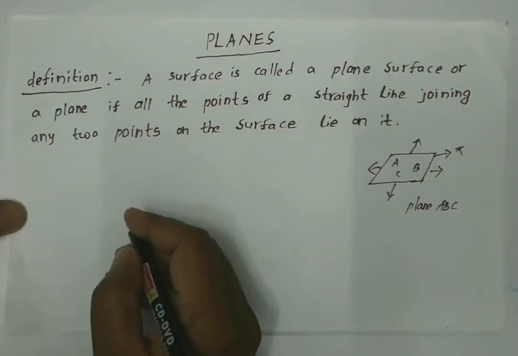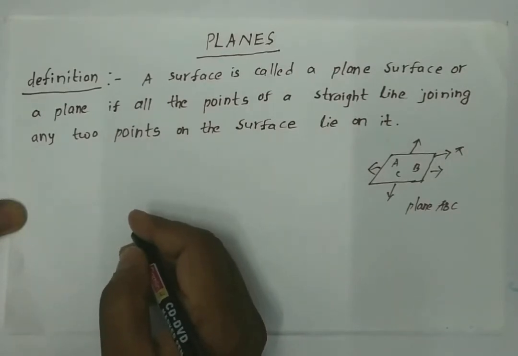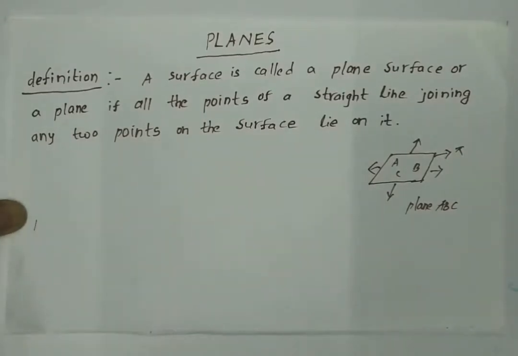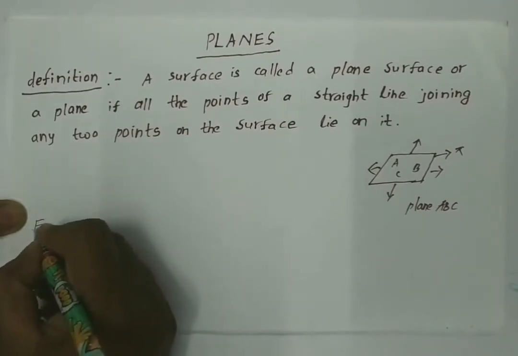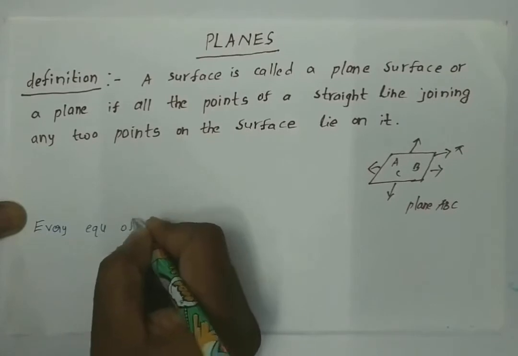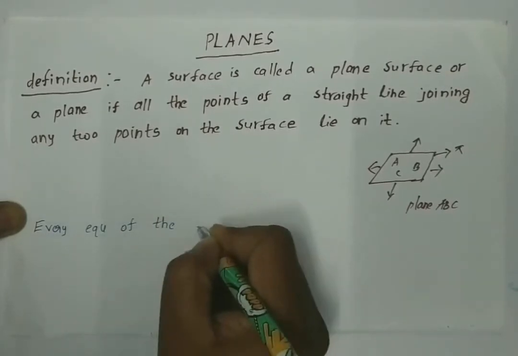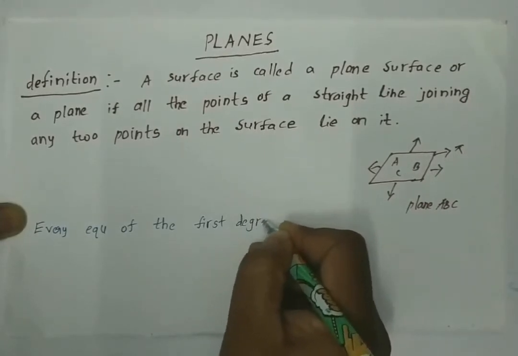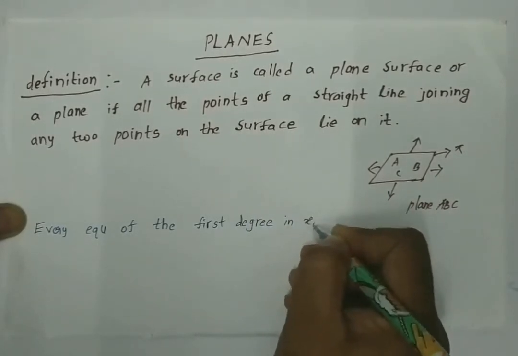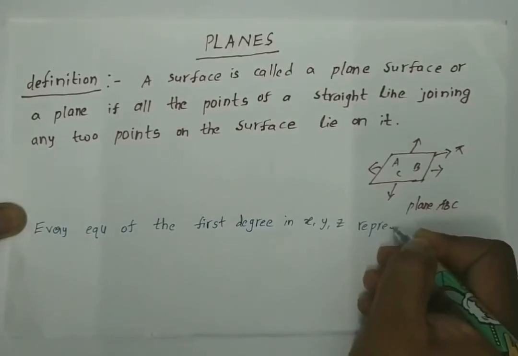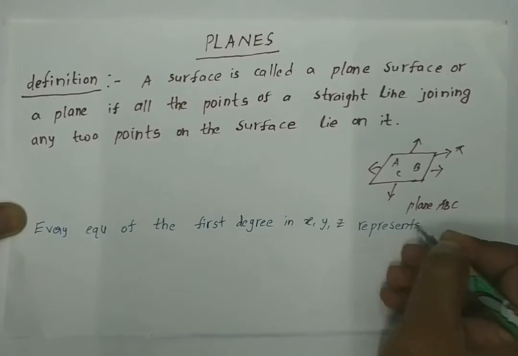Now let us see what the general equation of a plane is. Every equation of the first degree in x, y, z represents a plane.